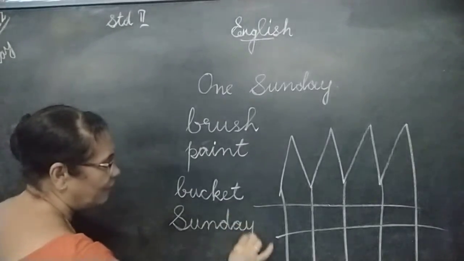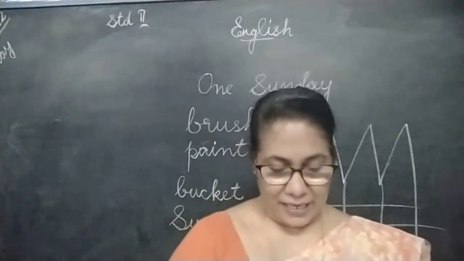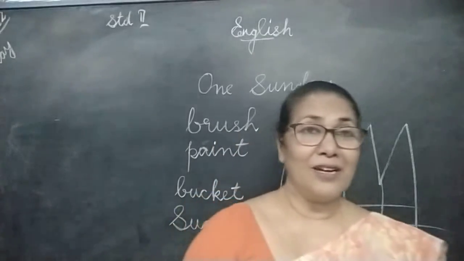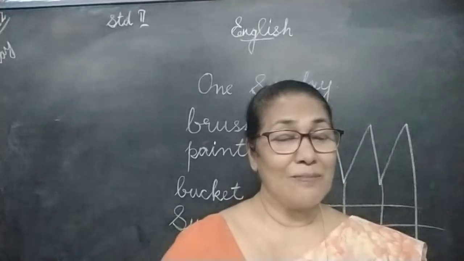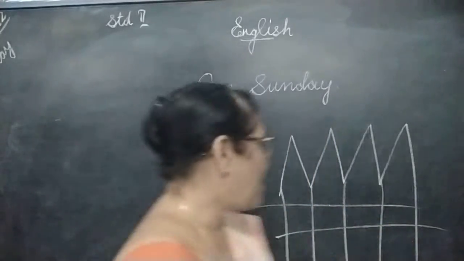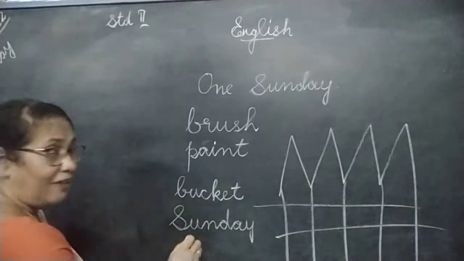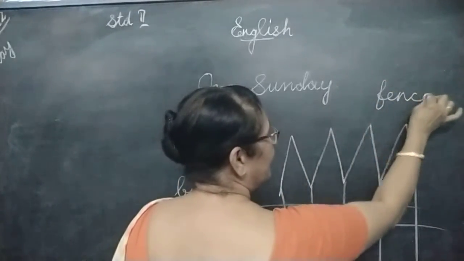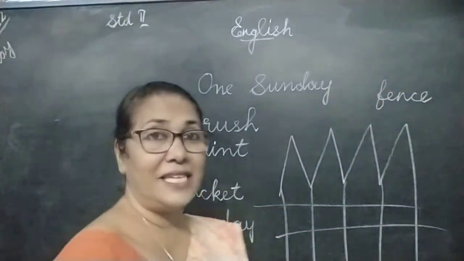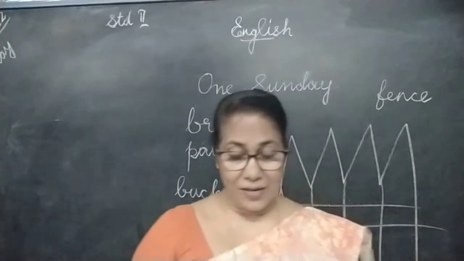S-U-N-D-A-Y, Sunday. The first letter should be a capital letter. So it was a Sunday and Aunt Polly gave him a bucket full of paint and a brush and asked him to paint the fence. How do you spell fence? F-E-N-C-E, fence. I think you have learned this word earlier also.